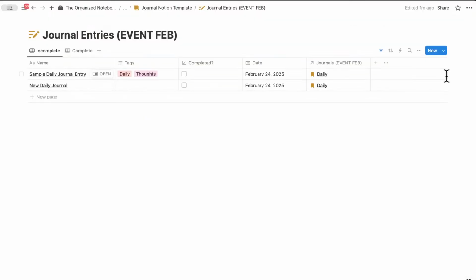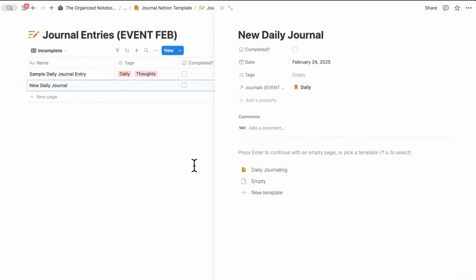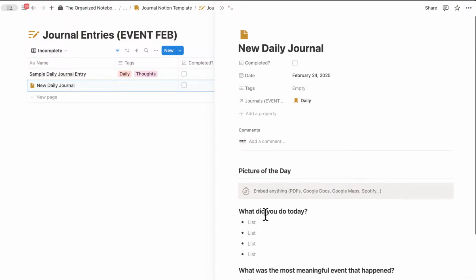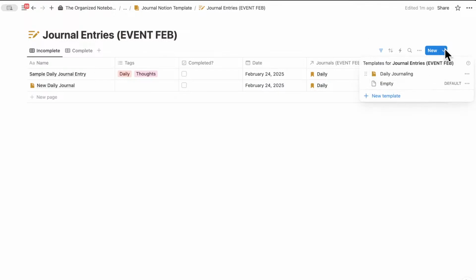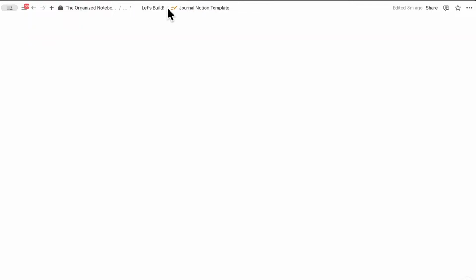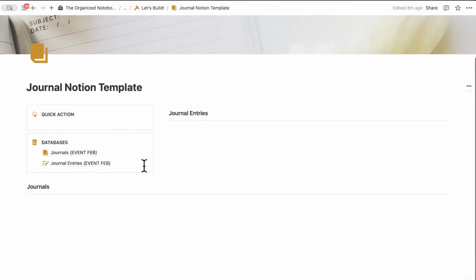So now what happens is if I go here and let's say I open up my new daily journal, I can open up this daily journaling template so that it just loads automatically. So this is really fun. You can add as many templates as you want here. And in the ultimate digital journal template, which I'll show you a bit later, there's so many of them. So it's really fun to create these. And now if we go back to the Journal Notion template, we can see that the two databases are set up.